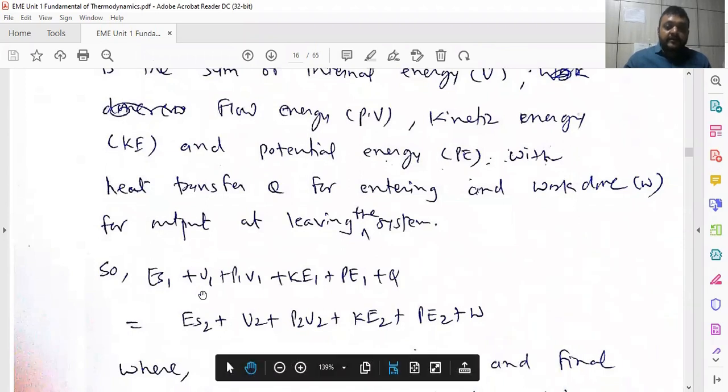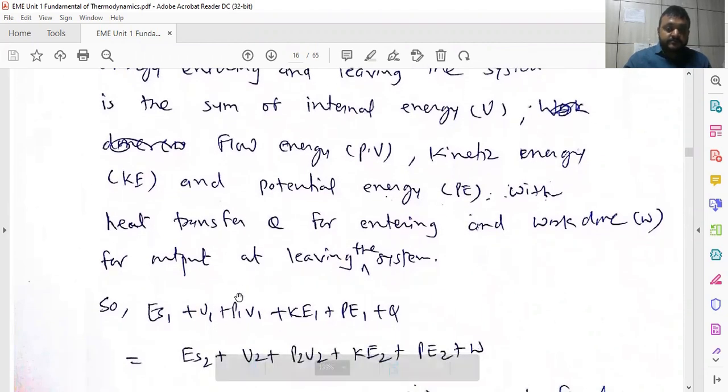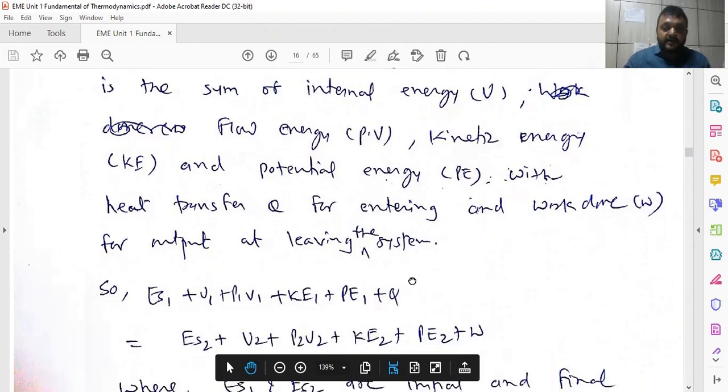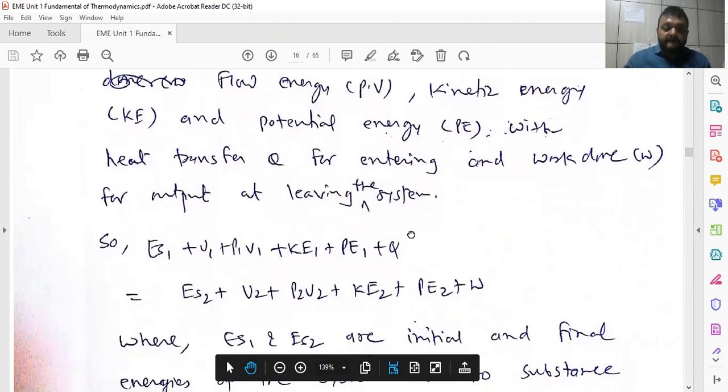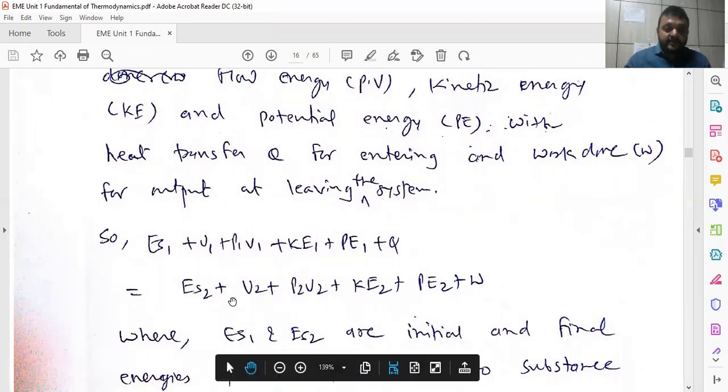Energy entering is denoted by 1, energy leaving is denoted by 2. Then the energy entering is ES1, plus U1 internal energy, plus P1 V1 work, plus kinetic energy, plus potential energy, plus Q, any energy obtained. Energy contained in the system is equal to energy at the exit plus U2.